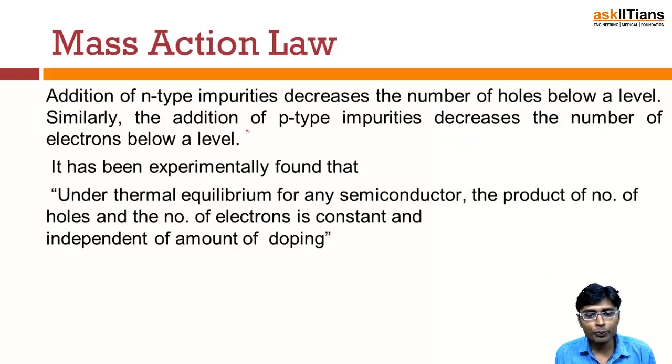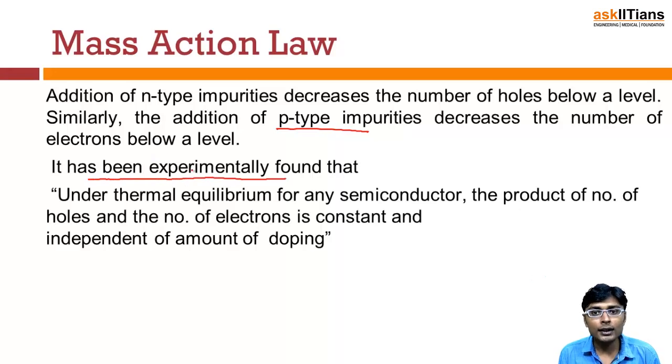Similarly, on addition of p-type impurities, the number of electrons decreases below a level. In p-type semiconductors, the number of electrons decreases because the majority charge carriers are holes.